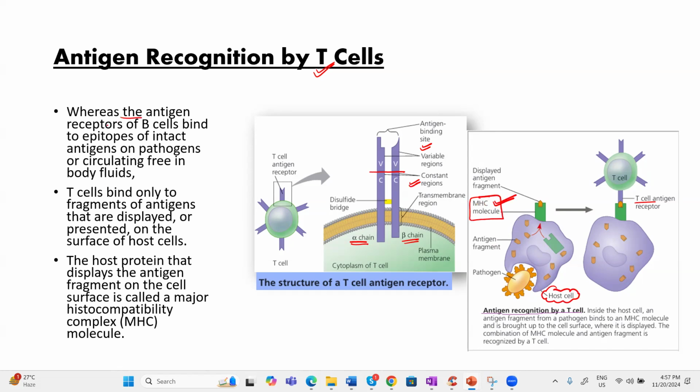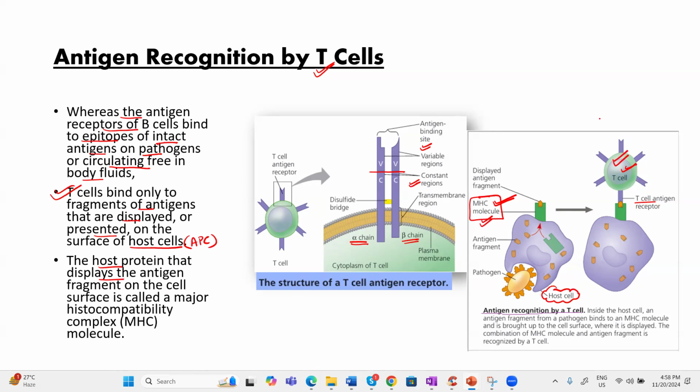Whereas the antigen receptor of the B cell binds directly to the epitope of intact antigens present on the pathogen, or it can bind directly to circulating antigens free in the body fluid, the T cell can bind only to fragments of antigen which are presented on the surface of a host cell, that is the antigen presenting cell. The host protein displays the antigen fragment on its MHC complex, and that binds with the T cell receptor to activate the T cell.